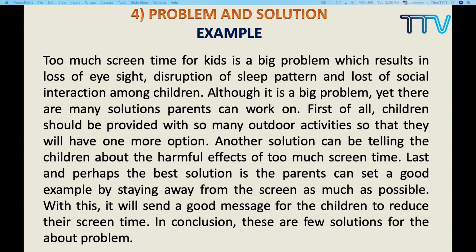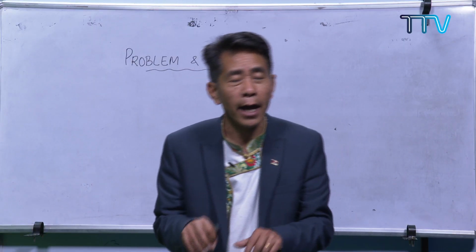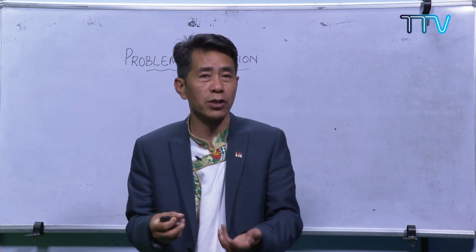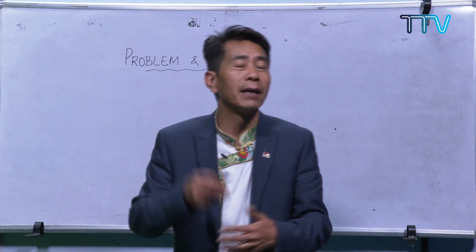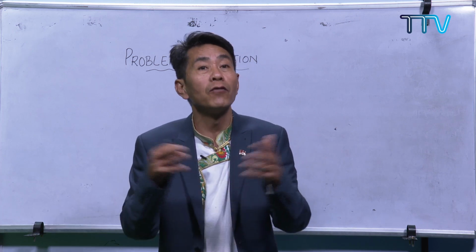So another solution, that was the first one. Another solution can be telling children about the harmful effects of too much screen time. So instead of telling the student not to spend much time on the mobile, why don't parents do some small research or homework and gather information through which they can make the children aware of the harmful effects?